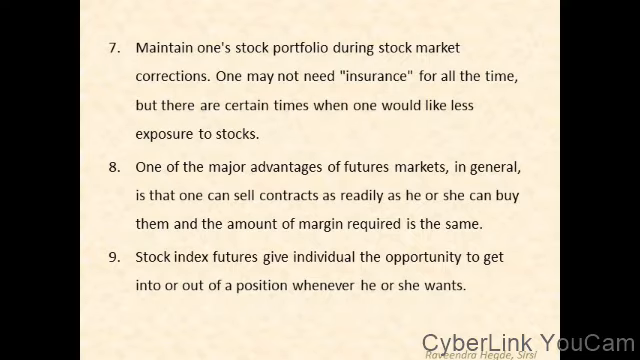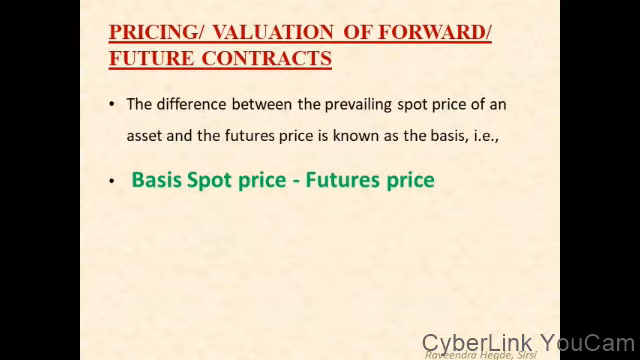Now let us go ahead and talk about pricing or valuation of forward or futures contracts. The difference between the prevailing spot price of an asset, the spot price meaning the current price of the asset, and the futures price is known as the basis. So basis equals spot price minus futures price. The difference between spot price and the futures price is referred to as basis.